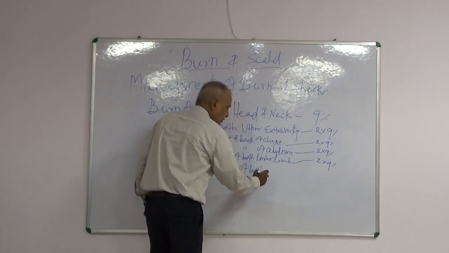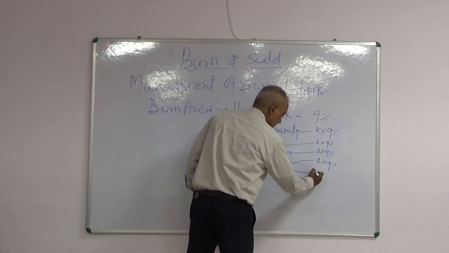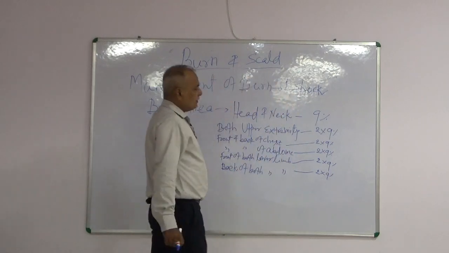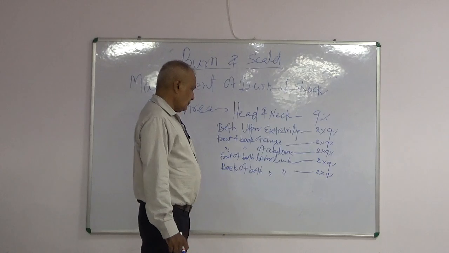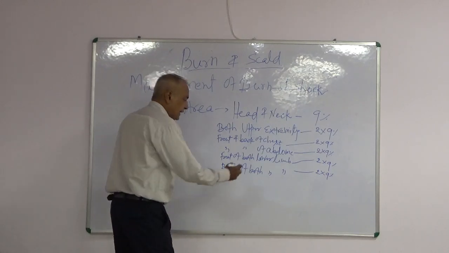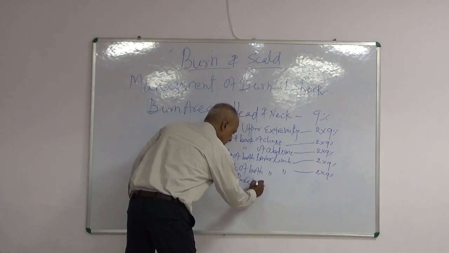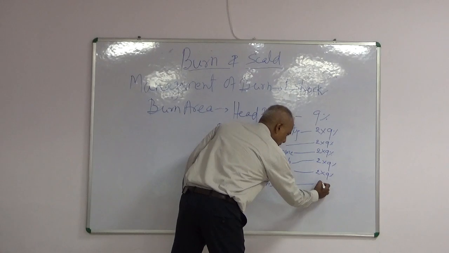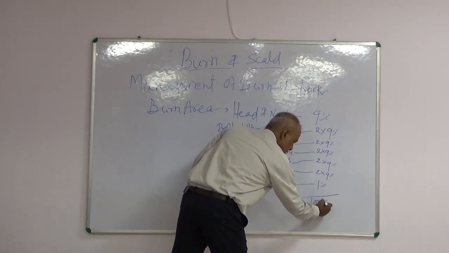Back of both lower limbs 2 into 9%, perineum 1%, total is 100%.